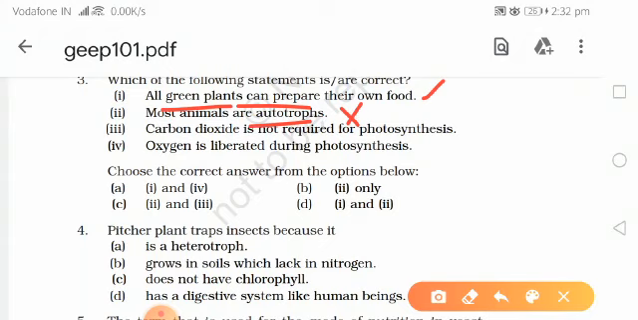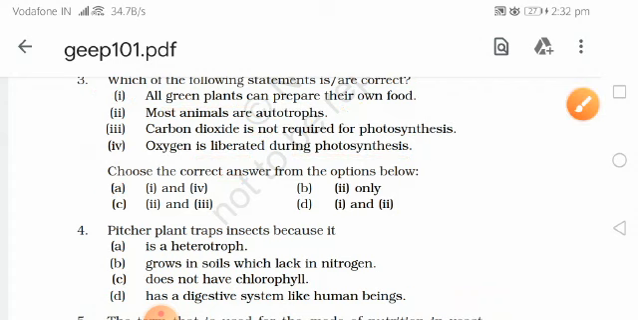Next, carbon dioxide is not required for photosynthesis. But carbon dioxide is required for photosynthesis, so this is also wrong. Next is, oxygen is liberated during photosynthesis. Liberating means released. Yes, oxygen is released during photosynthesis, so this is also correct. So we know that option number 1 and option number 4 are correct. Now we have to choose the correct answer from the options below. So it is the option number A, 1 and 4 are correct.